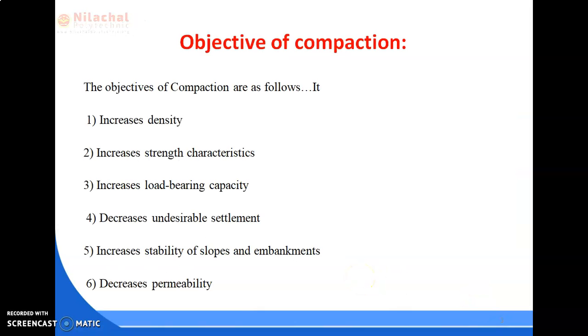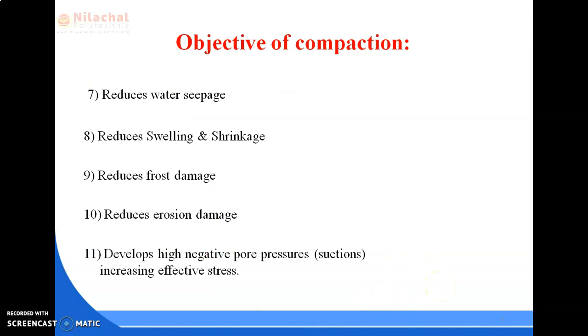Now the objectives of compaction. The main objectives are: it increases the density of the soil mass, increases the strength characteristics and load bearing capacity of soil, decreases the undesirable settlement of the soil, and increases stability of slopes and embankments. Also compaction decreases the permeability of soil, and it reduces water seepage.